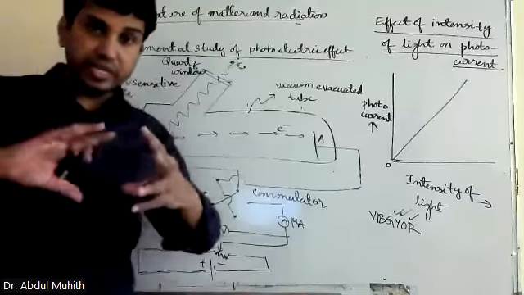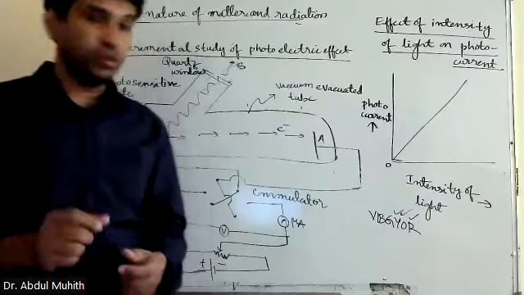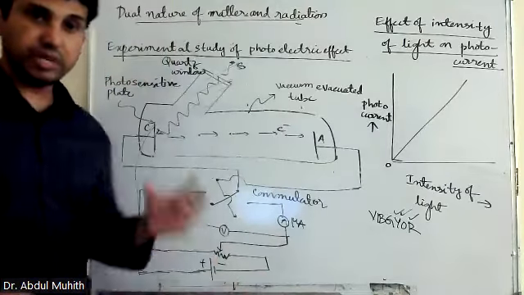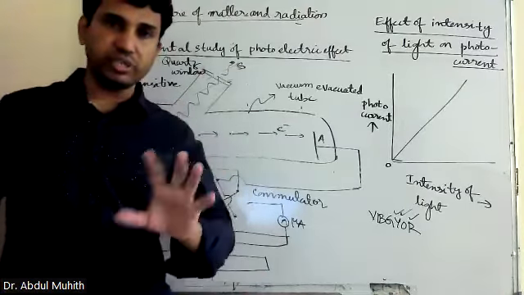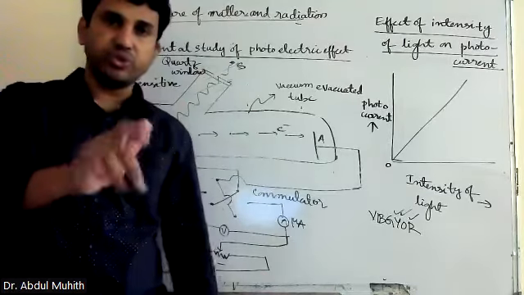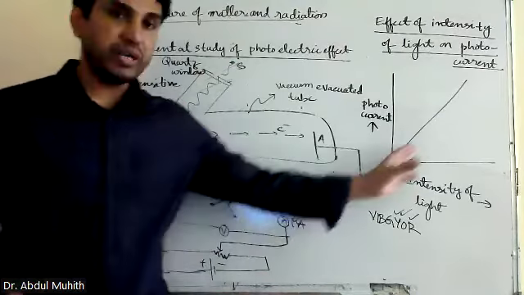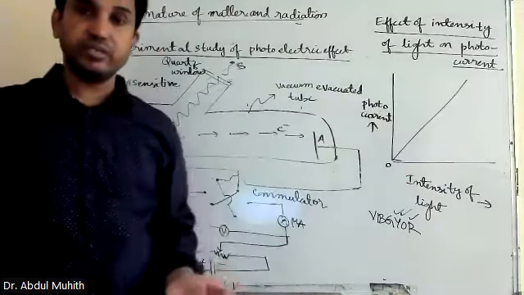Now what I did, I increased the brightness of the light. How do I increase that? There is a lamp, variable, like the rheostat. A bulb of 20 or 30 watt will be connected, from 0 to 30. As I increase the intensity of light, more and more electrons start coming out. That is known as photocurrent.